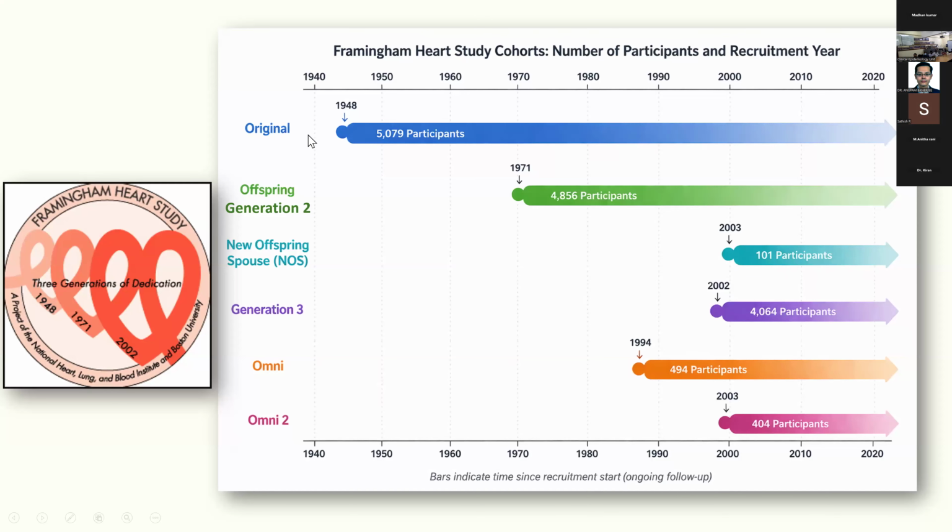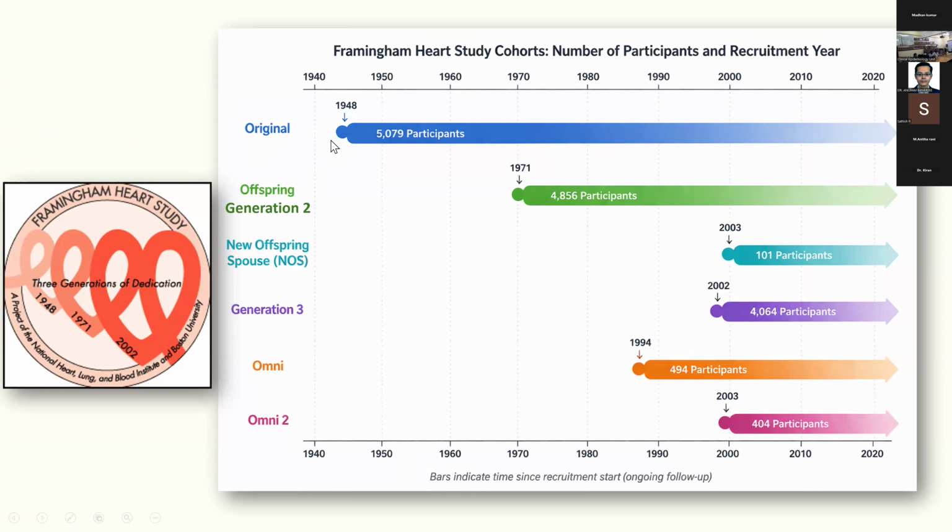I just made a slide using AI to put the Framingham Heart Study cohorts in a good perspective. So all of us are aware of the Framingham Heart Study, right? This is the largest and the longest cohort in the world. So the original cohort was actually recruited in 1948.